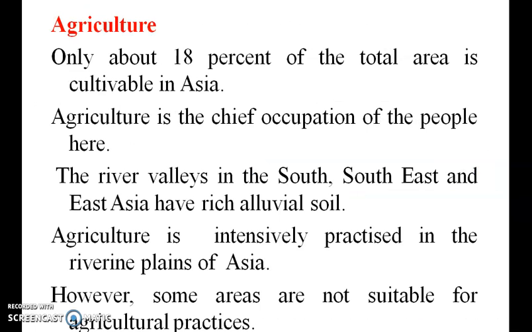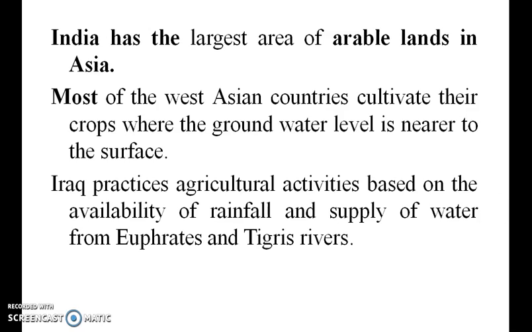Agriculture. Only about 18% of the total area is cultivated in Asia. Agriculture is the chief occupation of the people here. River valleys in south, southeast and east Asia have rich alluvial soil. So in Asia, next to minerals, agriculture is the most important. India has the largest area of arable land in Asia. Most of the West Asian countries cultivate their crops where the groundwater level is near the surface. Since groundwater is good, they cultivate well.